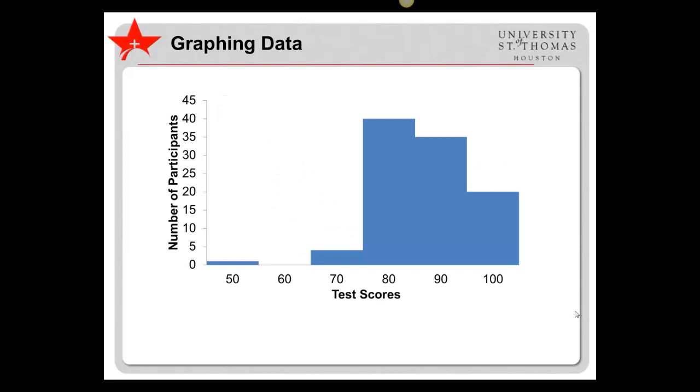This graph illustrates the distribution of scores for 100 participants. Possible scores range from 0 to 100. It appears that only one participant scored 50, 4 scored 70, 40 participants scored 80, 35 scored 90, and 20 participants scored 100. The spread of scores is pretty large, as participants had scores ranging from 50 to 100. However, the score of 50 was probably an outlier. Only one participant had this score, and the score was quite discrepant from the rest of the scores.